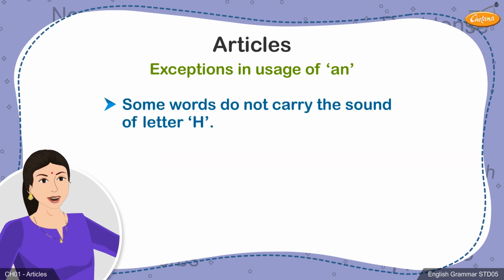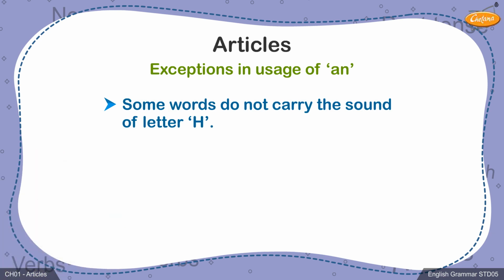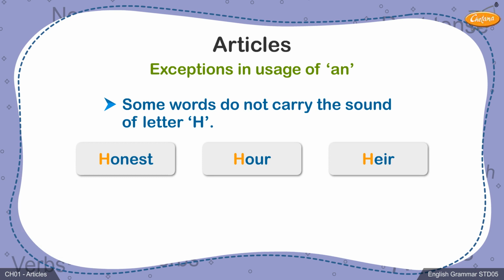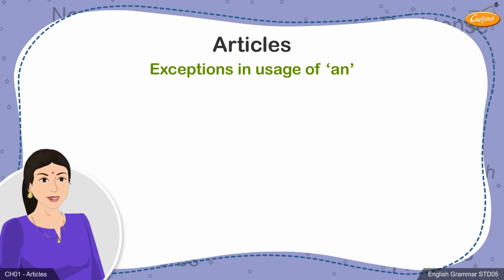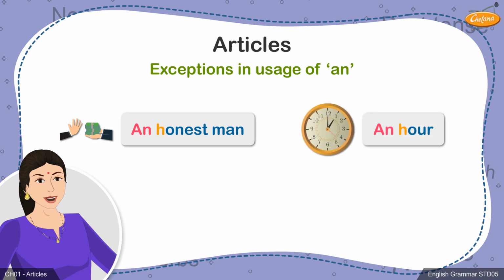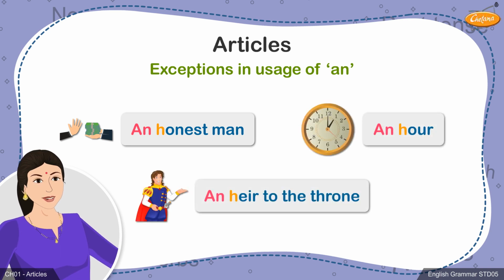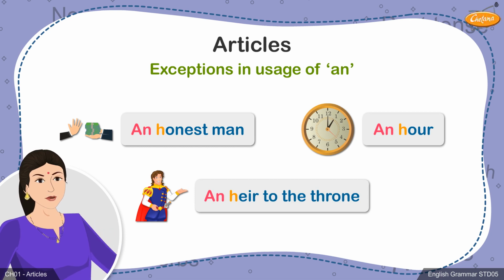There are, however, some words in English that begin with the consonant letter h but do not carry the sound of the letter. When words like honest, hour, or heir are spoken aloud, the h remains silent. Such words are accompanied by the indefinite article an. In these cases, you would say an honest man, an hour, and an heir to the throne. Even when you write these words, you have to use the article you would use when you speak.